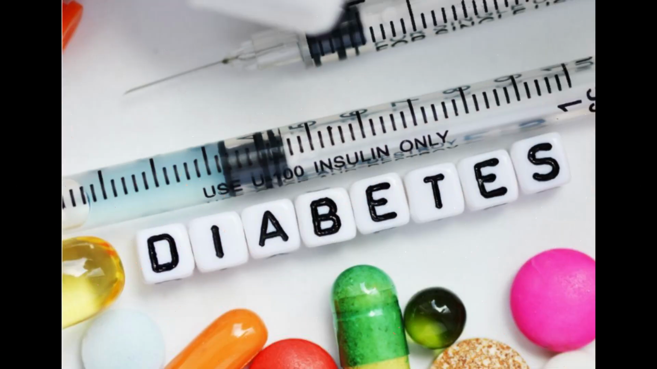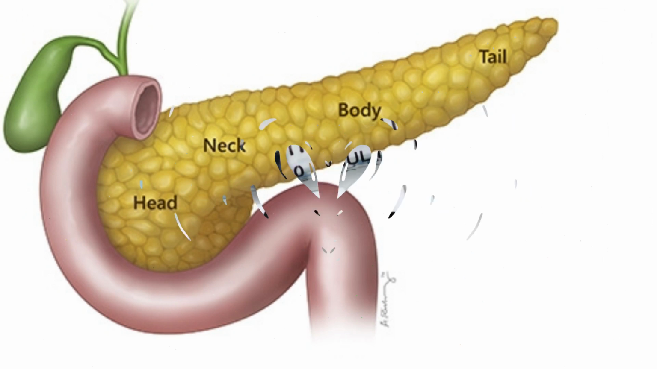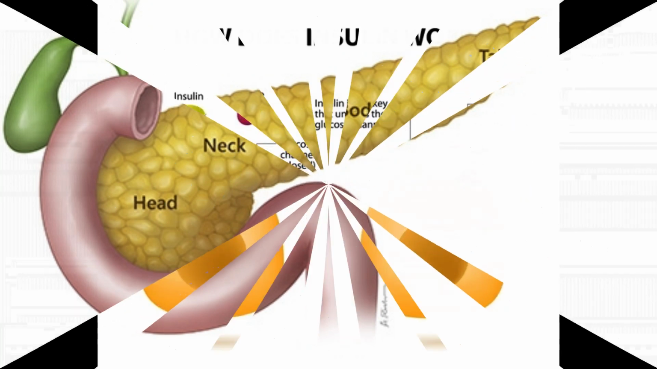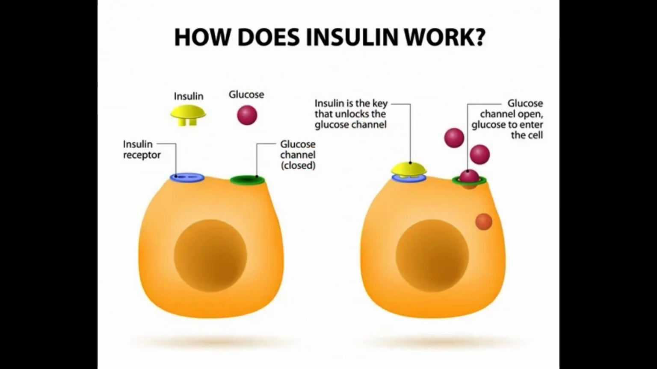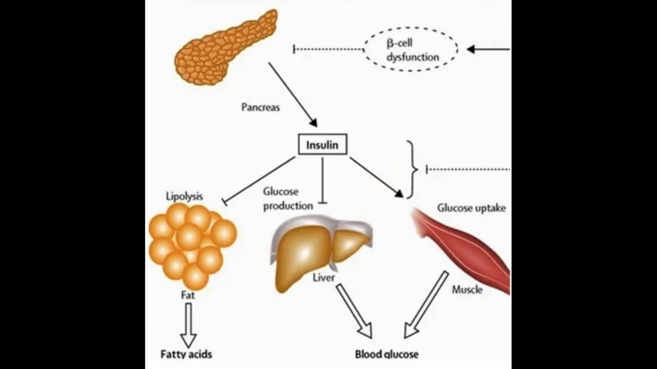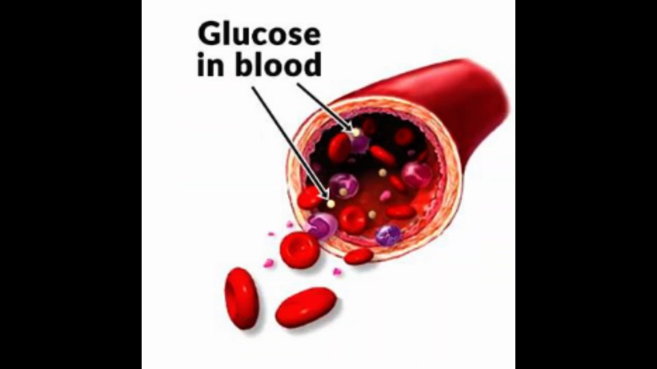Diabetes is a chronic disease that occurs either when the pancreas does not produce enough insulin, or when the body cannot effectively use the insulin it produces. Insulin is a hormone that regulates blood glucose.